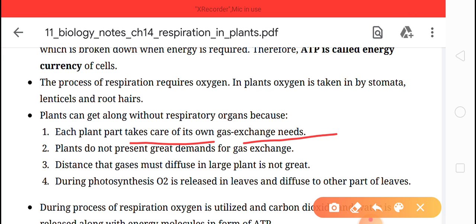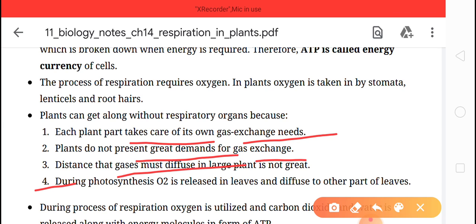Second, plants do not present great demand for gas exchange. Third, the distance that gases must diffuse in a large plant is not great.